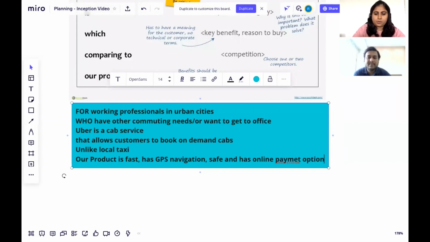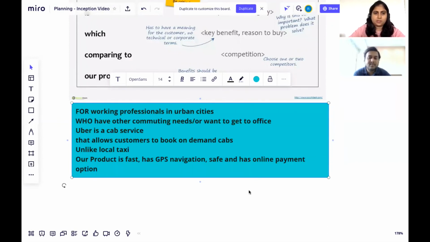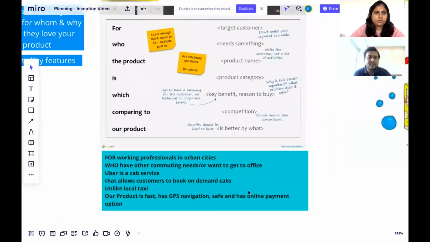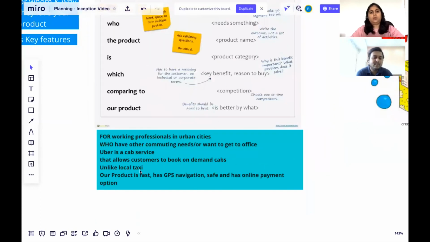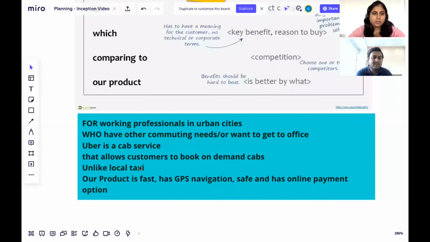Cool. Okay, let's read this once again. So are we missing anything? We have the who, we have the name, we have the service, and then we have the USP, we have the competitor, and what differentiates us. Okay, so let's read this once.